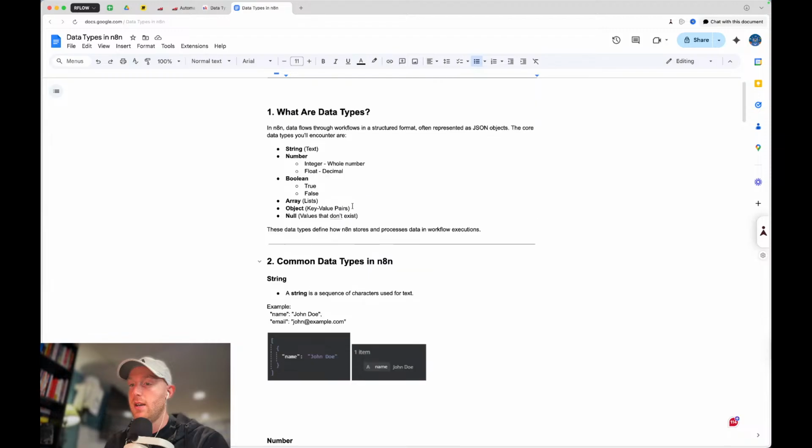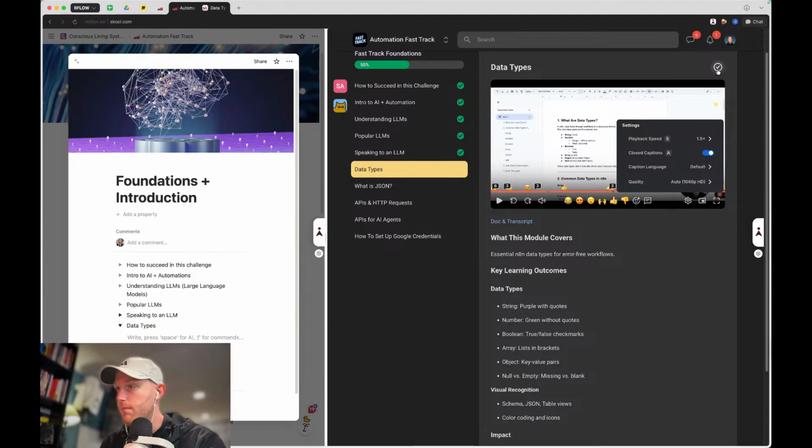But I think I got the sense. There are data types, data flows through workflow in a structured format, represented as JSON objects. Core data types. Boom, that's kind of self-explanatory. I think it's going to be better when I see this in action, but I'll remember this. This will be good to have. So, all right, bang, that's done.